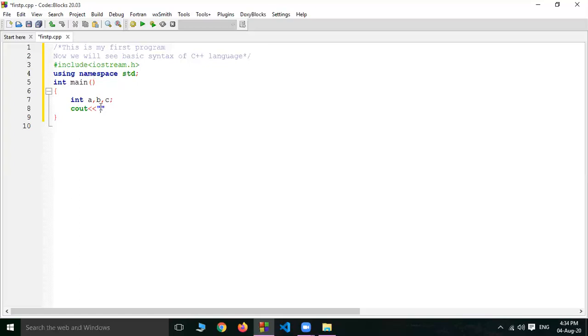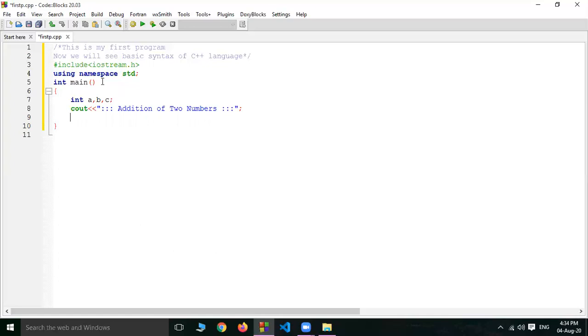So write down here addition of two numbers. Then every statement or instruction in C++ ends with a semicolon. But don't give a semicolon for your header files and for your functions.